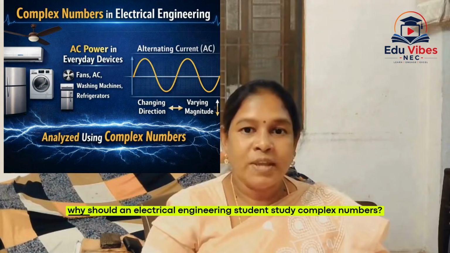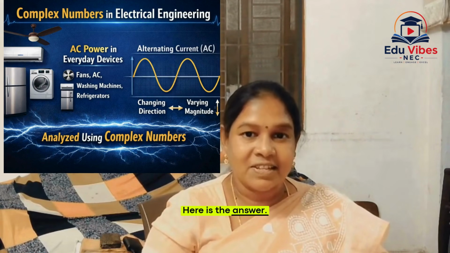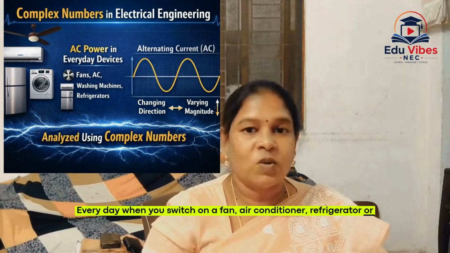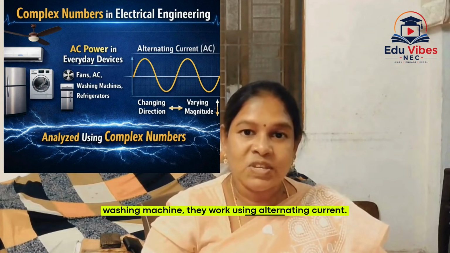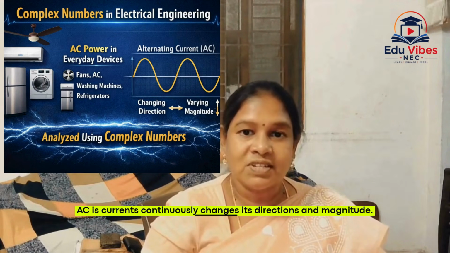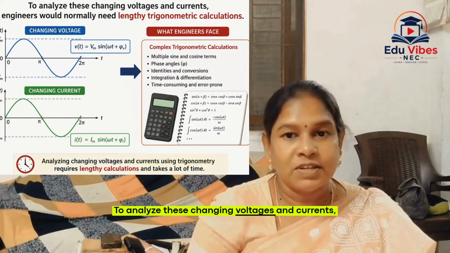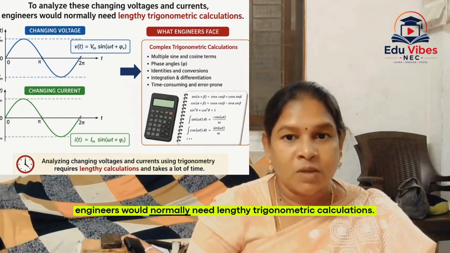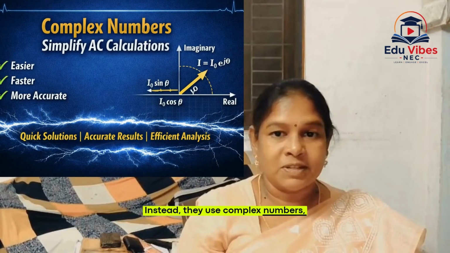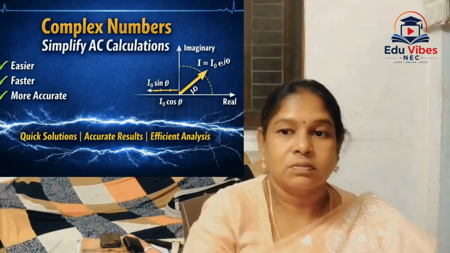Now you may ask, why should an electrical engineering student study complex numbers? Here is the answer. Every day when you switch on a fan, air conditioner, refrigerator or washing machine, they work using alternating current. Unlike a battery, AC current continuously changes its direction and magnitude. To analyze these changing voltages and currents, engineers would normally need lengthy trigonometric calculations. Instead, they use complex numbers which make these calculations simple, faster, and more accurate.